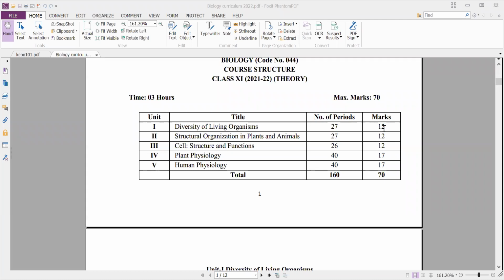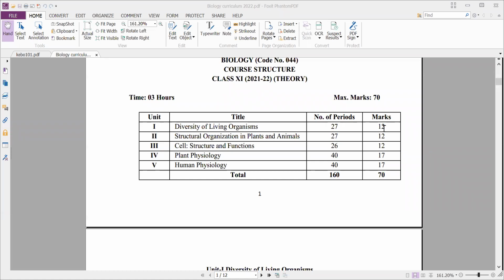And next, coming to unit 5, which comprises 7 chapters. It is considered human physiology. That means here we'll study about humans. Under this unit, the first chapter is digestion and absorption.